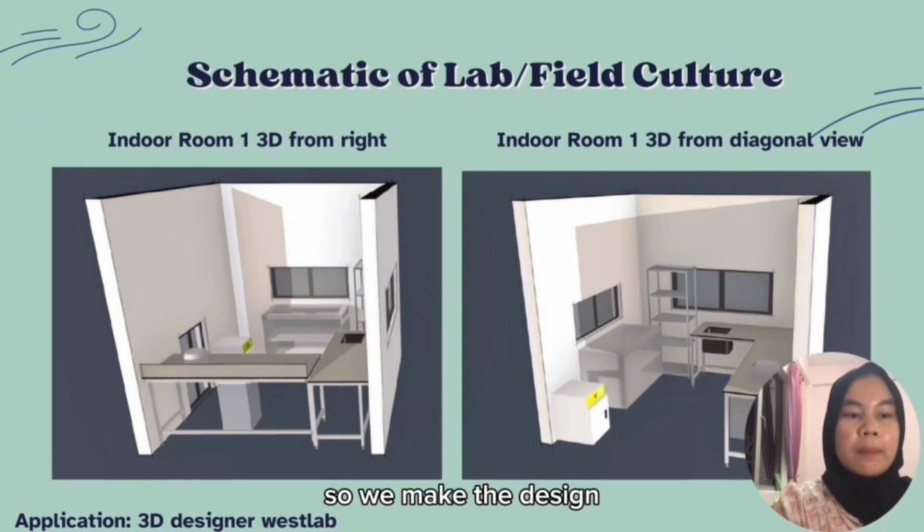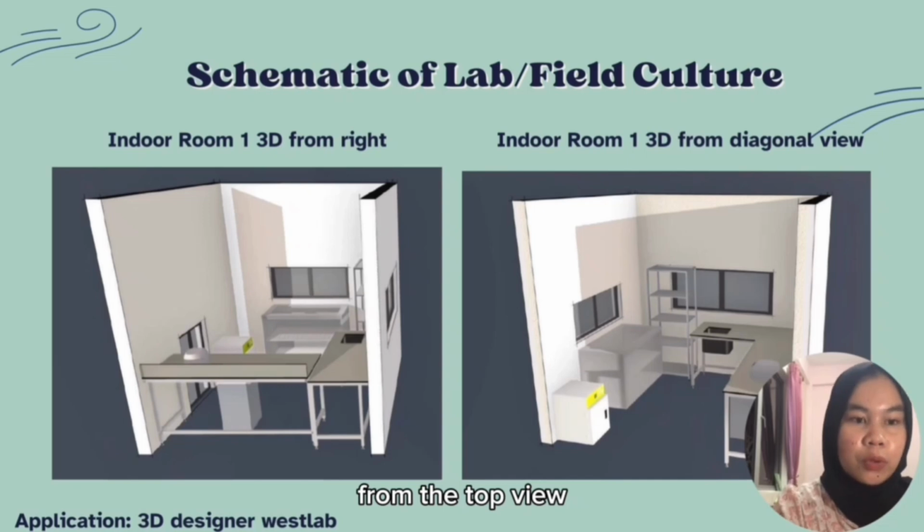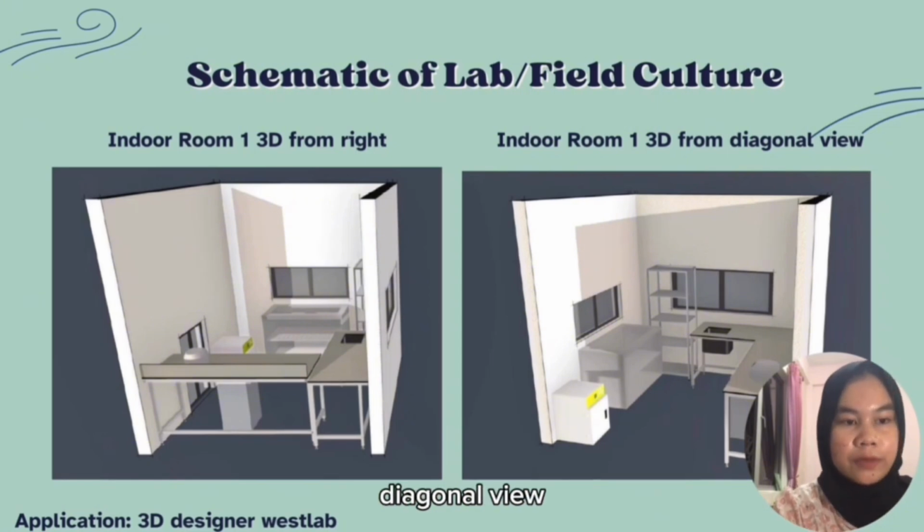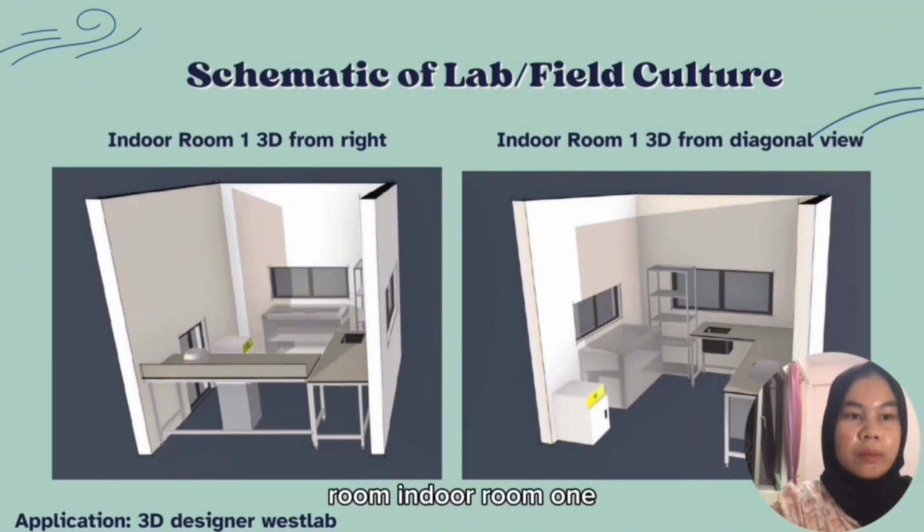So we make the design from the top view, left view, right view, and diagonal view. In this room, indoor room 1, we make the cultivation of Isochrysis.